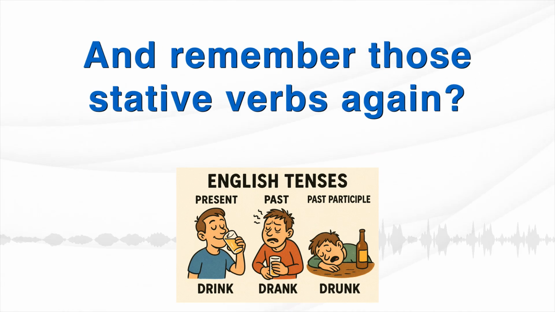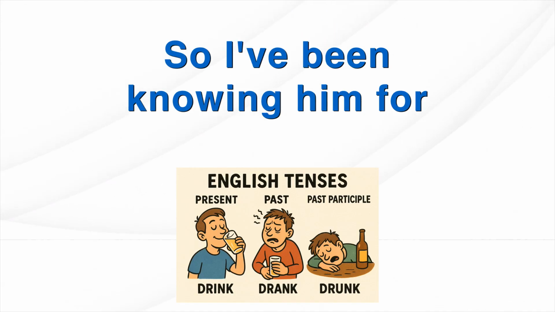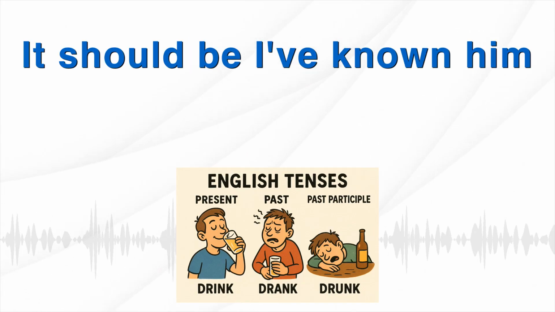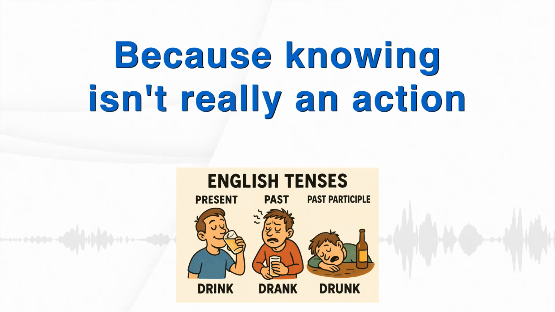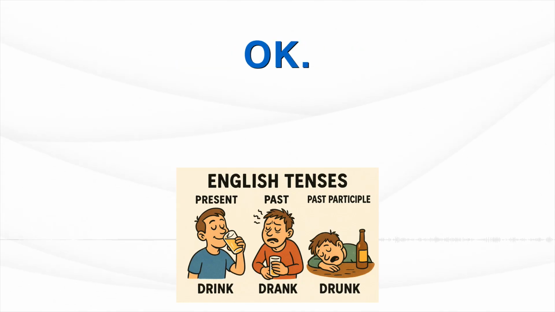And remember those stative verbs again? Like know. We usually prefer the simple form, so I've been knowing him for 5 years sounds a bit odd. It should be I've known him for 5 years. Right, because knowing isn't really an action that continues. Yeah. You just know. Exactly. It's a state. Okay. Yeah.